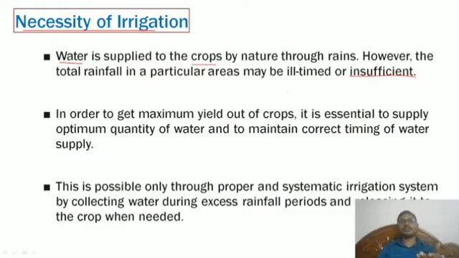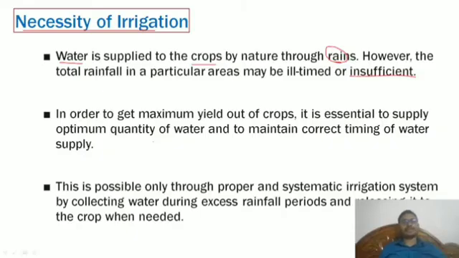For instance, this year the monsoon rainfall is good, but next year it may or may not be good. That is what we describe as flood situation and drought situation. So wherever there is not sufficient rainfall, or it is not consistent, these things are very useful. And in order to get maximum yield of crops, it is essential to supply an optimum quantity of water and to maintain correct timing of water supply.